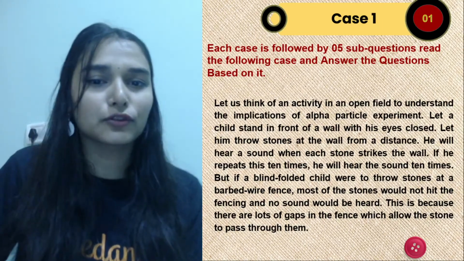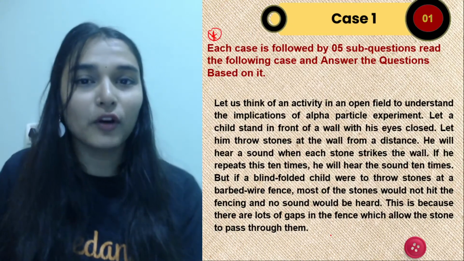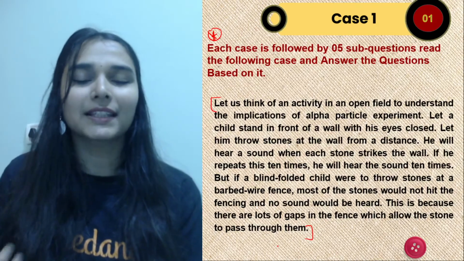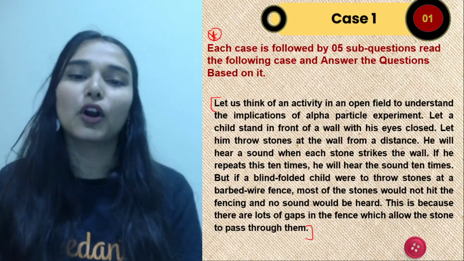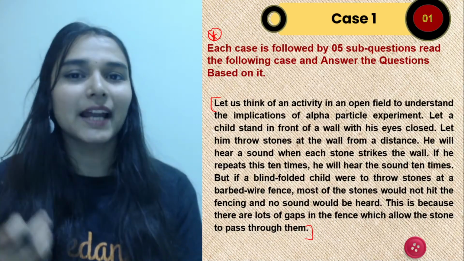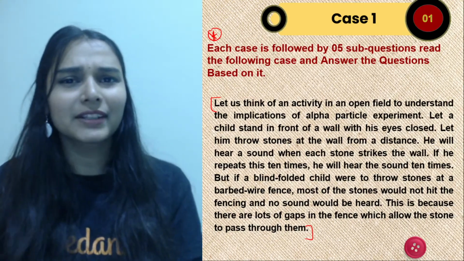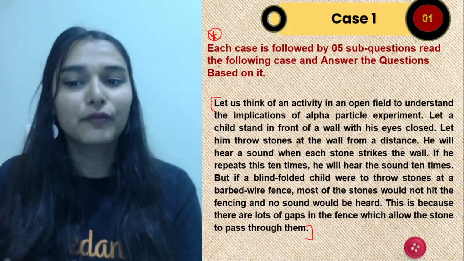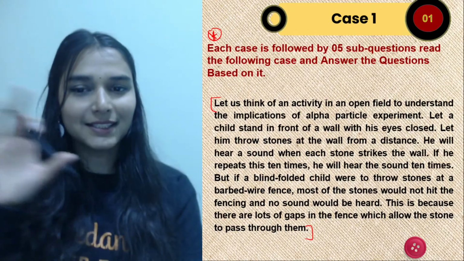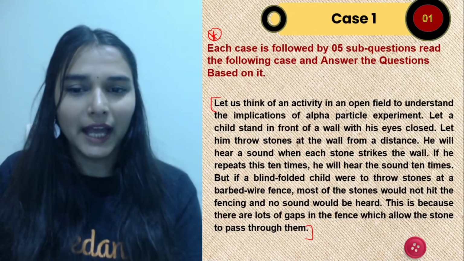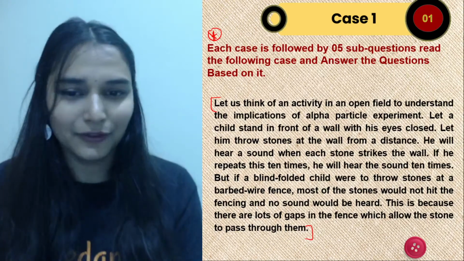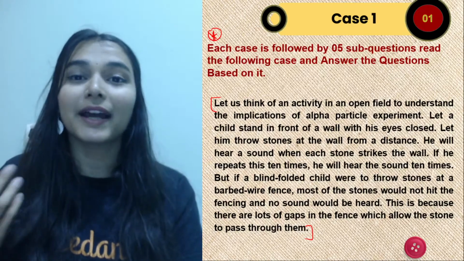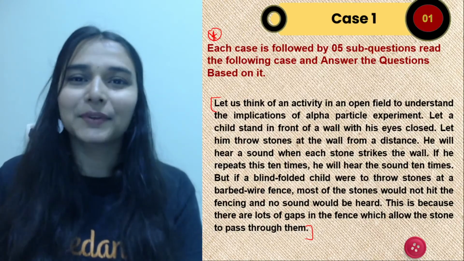I have told you a trick to solve the case. It's not always important that you have to read the entire case, unless it's provided with some masses of elements, some formulas, or some information given in terms of numbers. There you need to pay attention, but this is more like a theoretical passage and you don't have to go through it. You can save your time. You can just understand where this passage is trying to take you in this chapter.